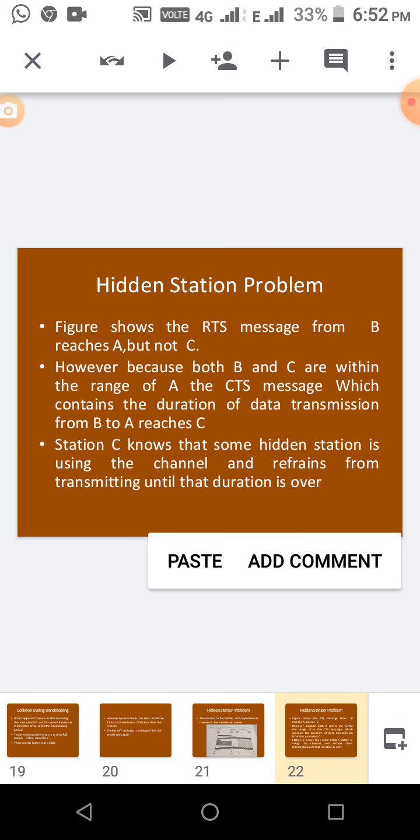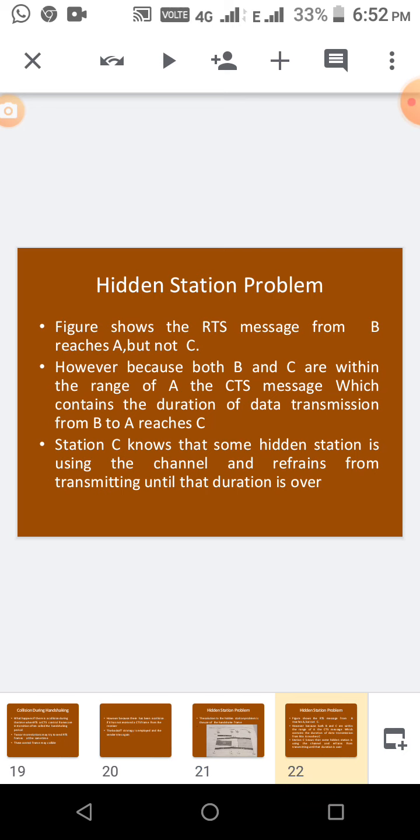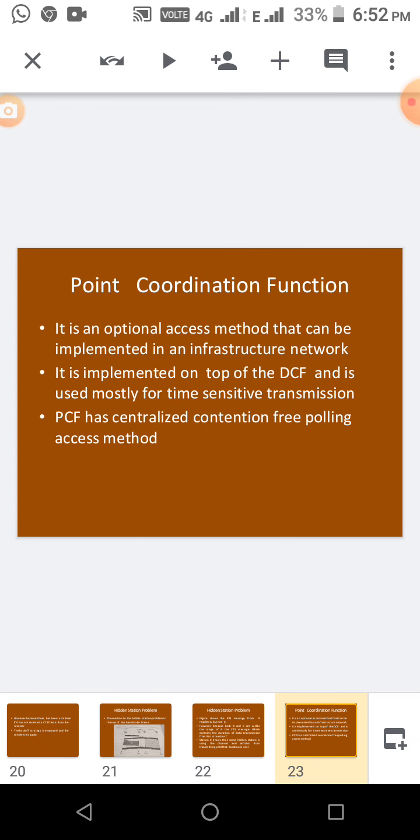What is given here? The figure shows the RTS message from B reaches A. A and C are both near B, and both are within range. If C knows that A is using the channel, then it won't send. It stops sending.